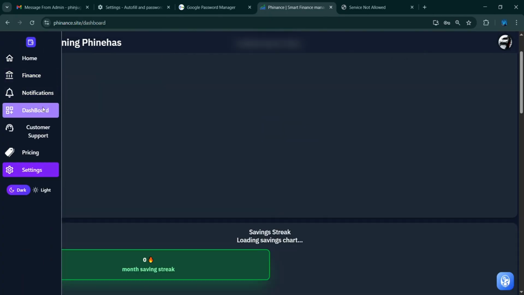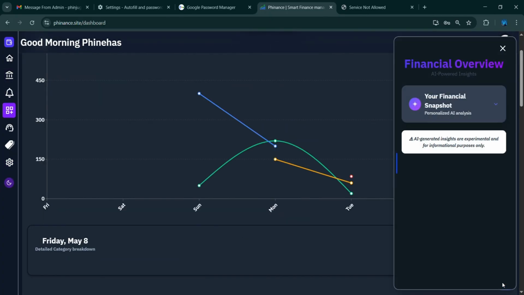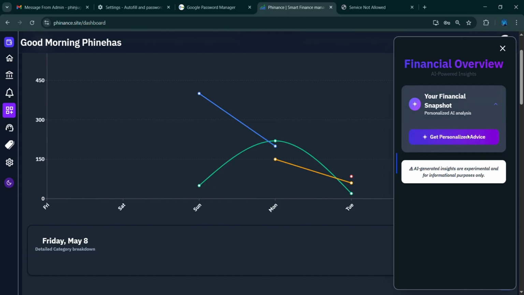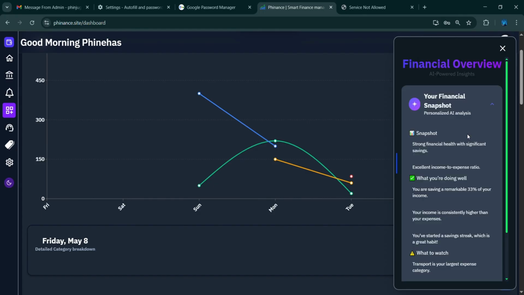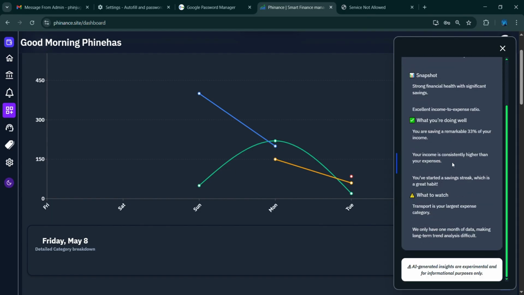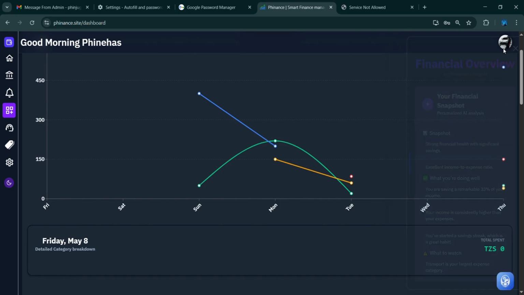What else? Oh, I've forgotten, in the dashboard there's this AI. You can get personalized insights based on your expenses and how they are. This is what I meant when I said if the graph is too overwhelming for you, you can view your expenses via the summary. You can read through. This is a summary of what your expenses look like. See, when you have 1 month of data, it makes long-term trend analysis difficult. So that's that. There's nothing else.